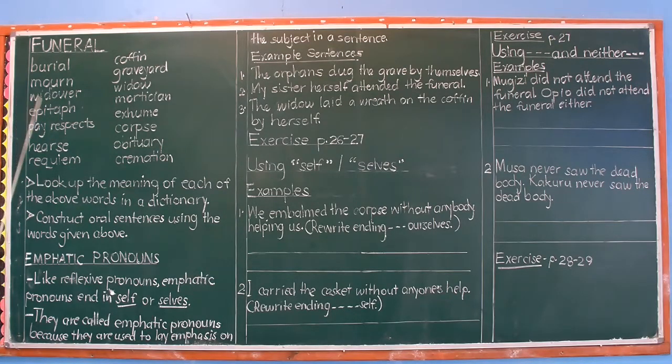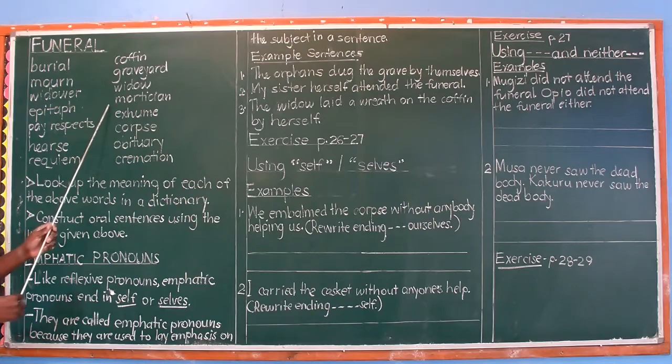Let's look at the new words in this subtopic, the very last subtopic of primary English, where we have words like burial, mourn, widower, epitaph, pay respects, which is normally written as pay last respects. Then hearse, requiem, coffin, graveyard, widow, which is the opposite of widower. One is a man, the other one is a woman.